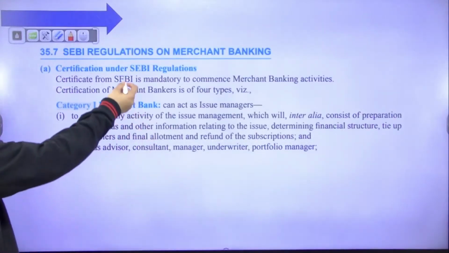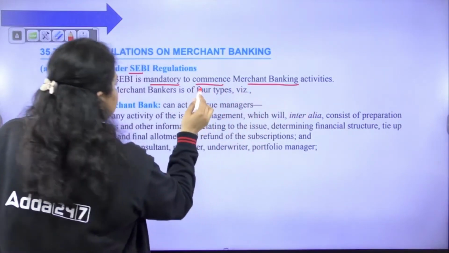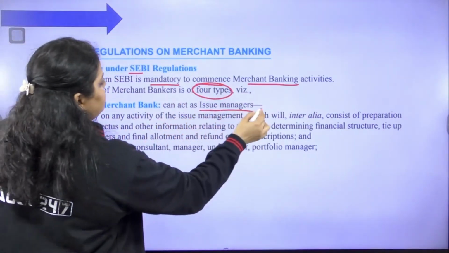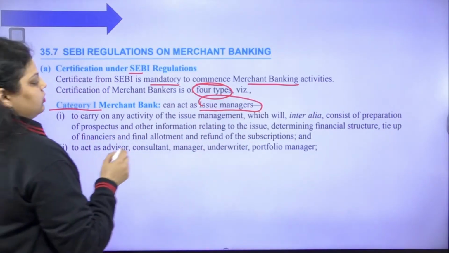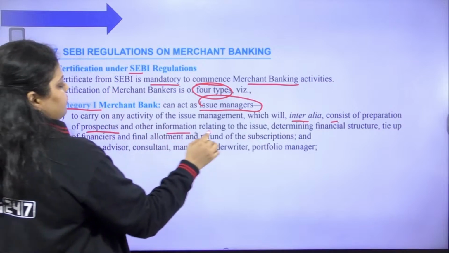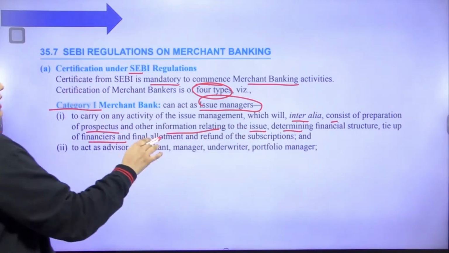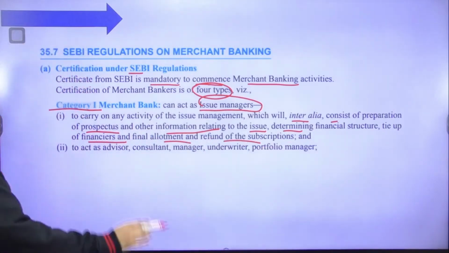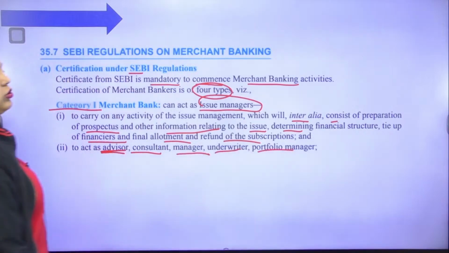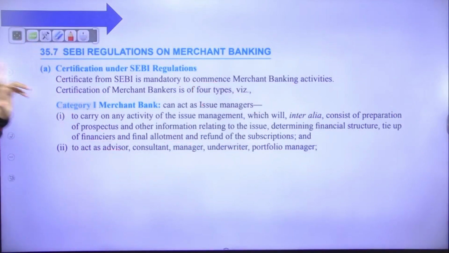So certification under SEBI regulation is required. A certificate from SEBI is mandatory to commence merchant banking activity. There are 4 types of category. In category 1, they can act as an issue manager. The activity of issue management will inter alia consist of preparation of prospectus and other information relating to the issue, determining financial structure, tie-up of financiers, final allotment and refund of the subscription. And they act as advisor, consultant, manager, underwriter, portfolio manager, issue manager, everything. They act in every capacity given here.